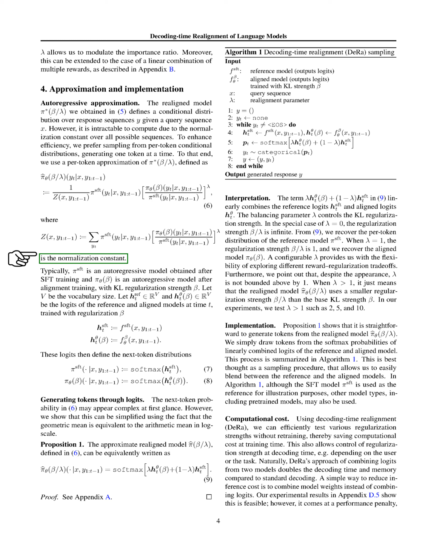Section Interpretation. We're discussing how a certain term blends two types of model outputs, the reference model outputs and the aligned model outputs. The mix is controlled by a parameter we call lambda, which adjusts the strength of a specific type of regulation known as KL regularization. When lambda is set to 0, this regulation is at its strongest, essentially infinite, and we get the output of the reference model. On the other hand, setting lambda to 1 makes the regulation strength normal, and we get the output of the aligned model.